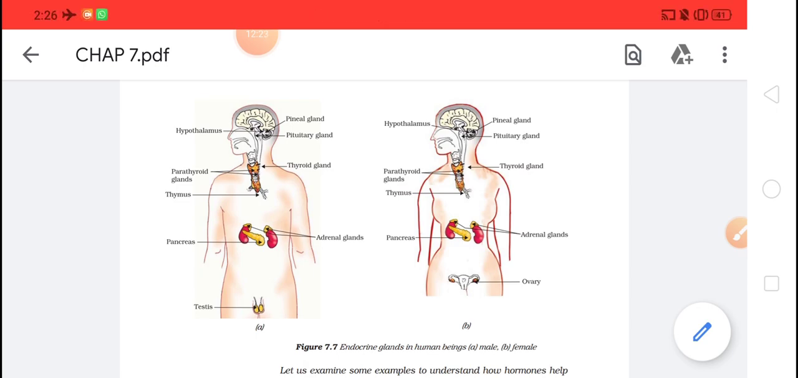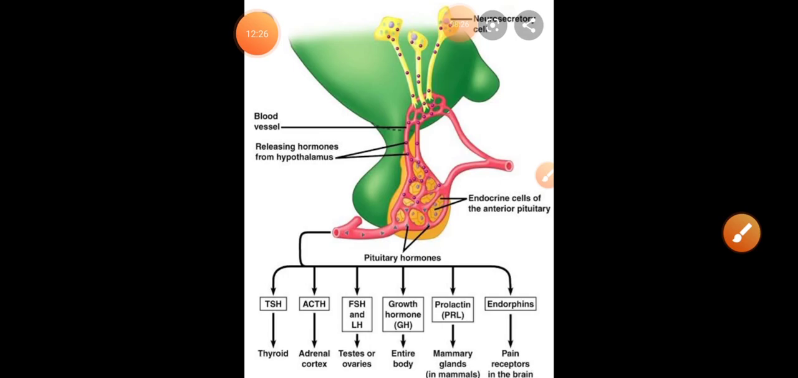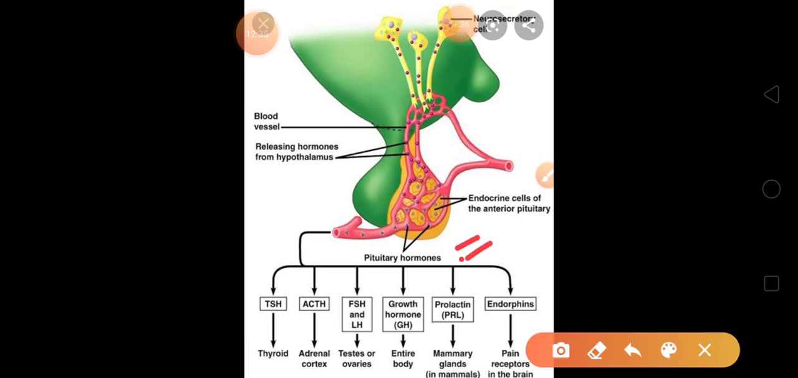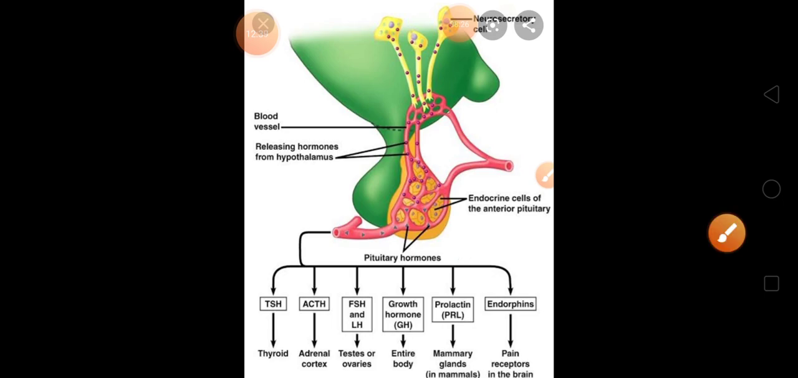Now let's come back to the previous picture. Now you are clear with that picture. See here, the pituitary hormones will activate hormones like TSH, that is thyroid stimulating hormone. Again they will release two types, stimulating and inhibiting. They will go to specific sites like the thyroid, adrenal cortex, testes or ovary. Then growth hormone, then prolactin, which acts on the mammary glands, and endorphins.